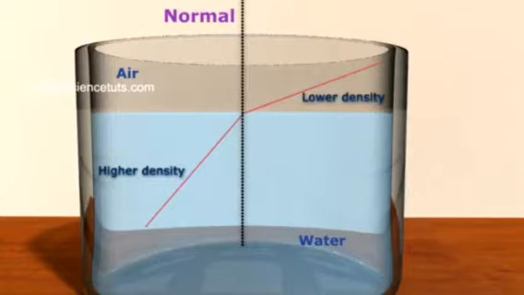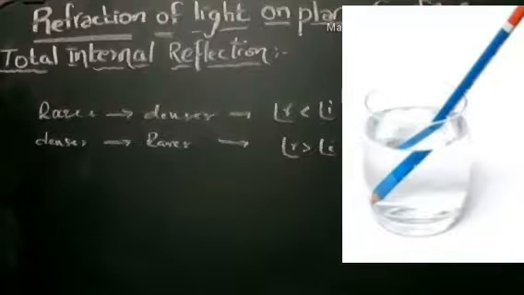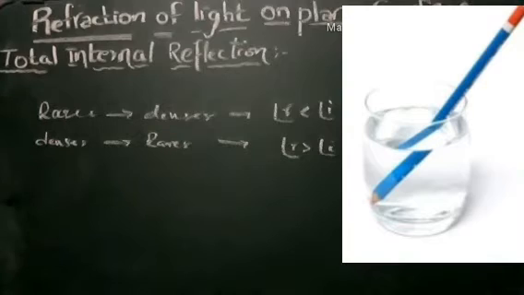discussed, if the light is passing from the rarer to the denser medium, the angle of refraction is less than the angle of incidence. But if the light is coming from the denser to the rarer region, then the angle of refraction is greater than the angle of incidence. Okay, so this is an important point you have to remember always.